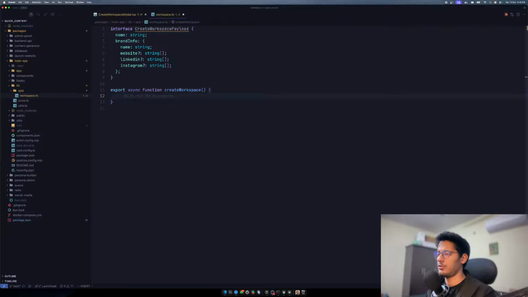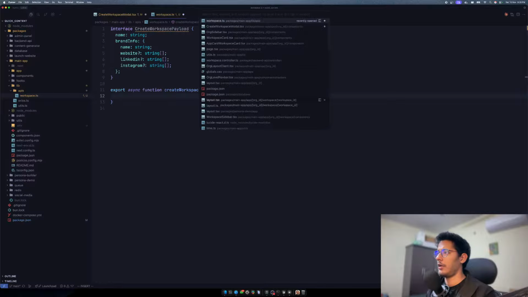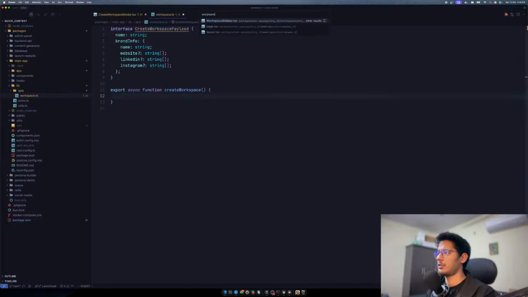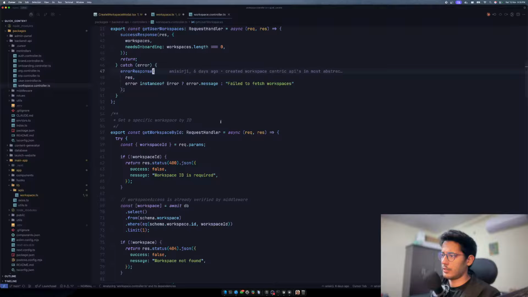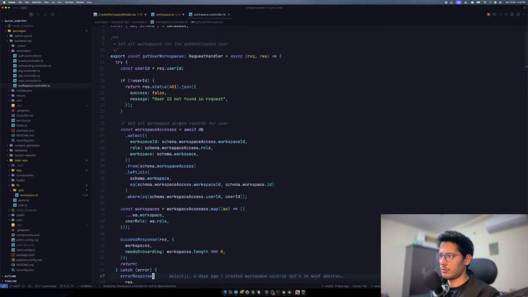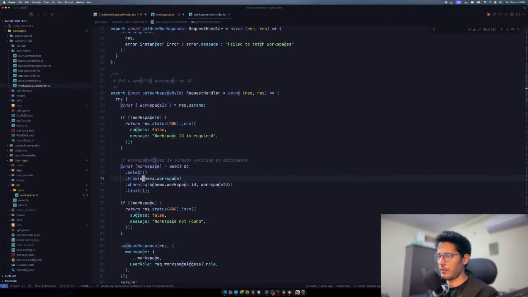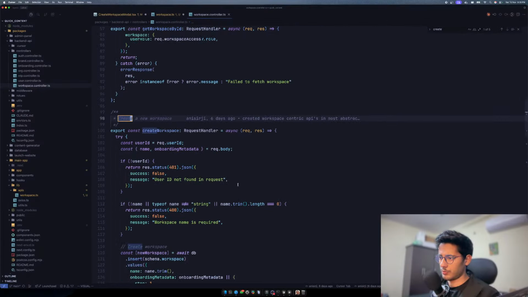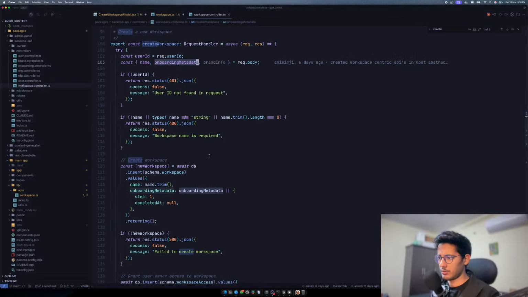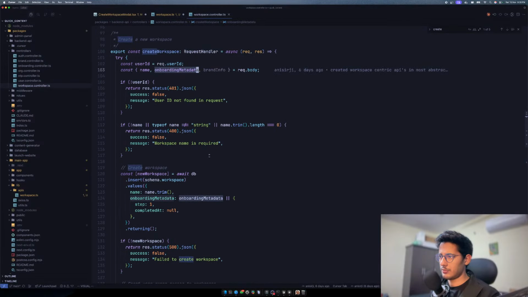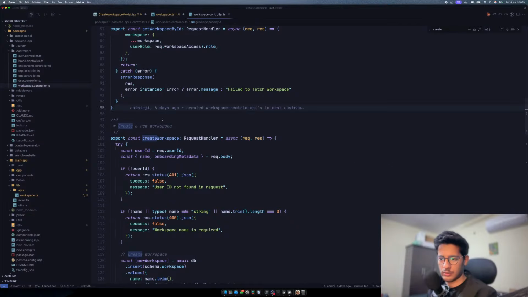Now what I can do is go to my workspace controller, and can I create the workspace though? Get workspace is actually a thing. Do we have a create workspace? It only needs onboarding metadata. So this doesn't make sense. This does not make sense.